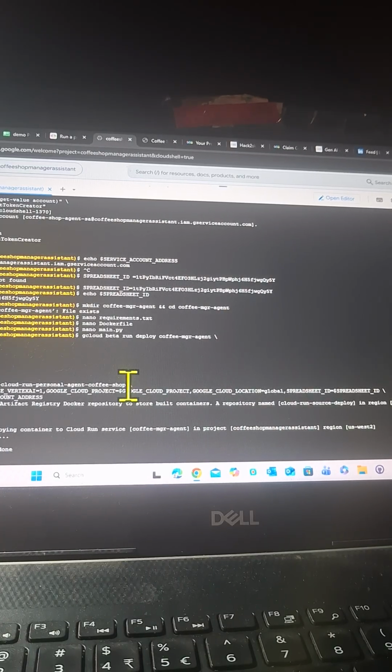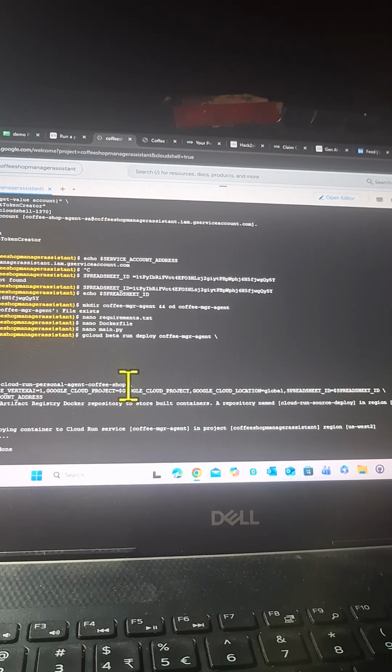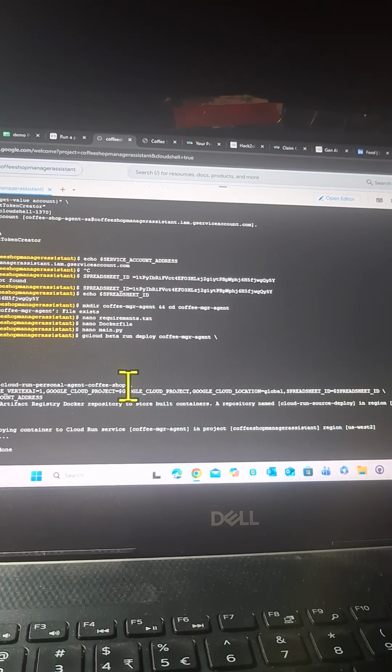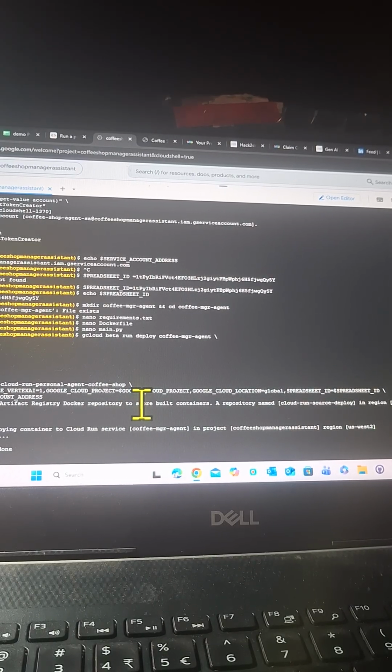Now allow unauthenticated, so that it is a publicly accessible URL. Yes, it is. We want anyone to access it, that's why we have given this option. No CPU throttling, because we do not want any latency or gaps in the output, or any lags. Next is the label dev tutorial. We have given the label name to identify which codelab it is: codelab cloud run personal agent coffee shop.